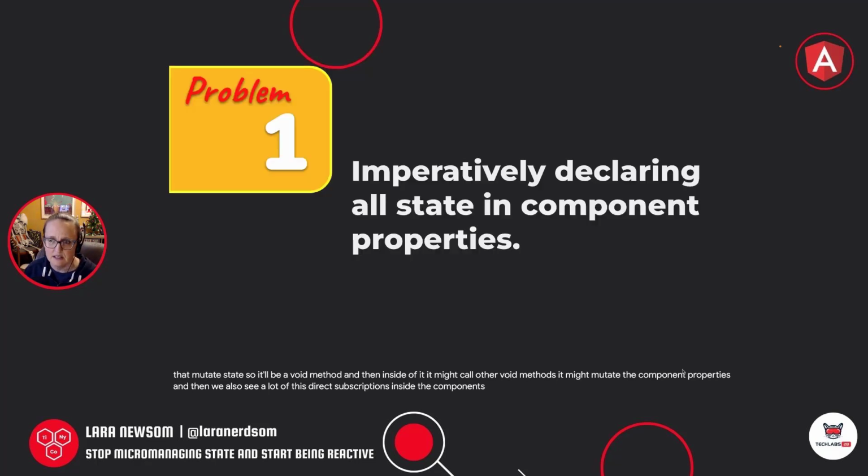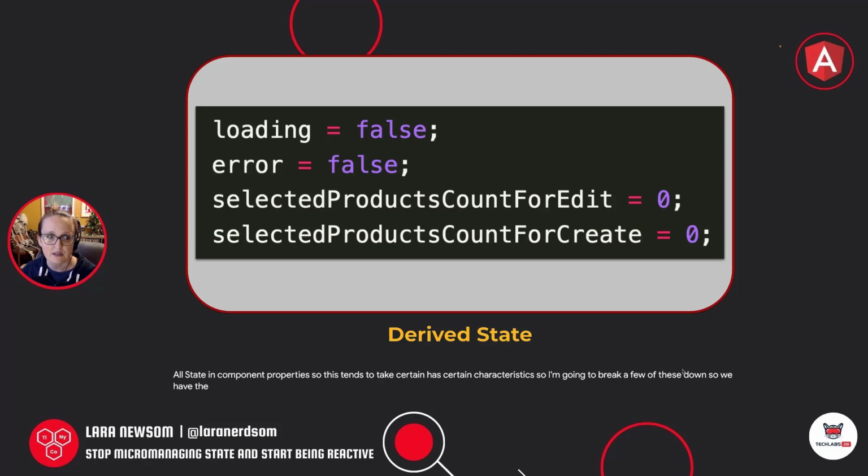So let's dissect this first one, right? Imperatively declaring all state in component properties. This tends to have certain characteristics, so I'm going to break a few of these down. So we have the derived state properties.